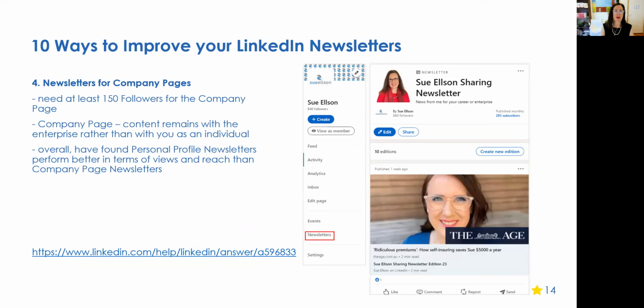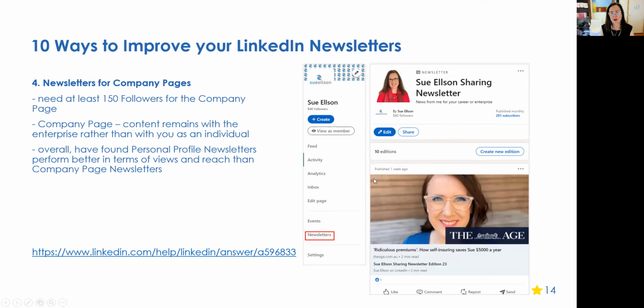Now, newsletters for company pages. These came along a little bit later, and now if you look at your company page, I have a company page in the name of Sue Elson. You'll see on the left menu newsletters, and you can see here I've put out 10 editions because that came a bit later than the personal newsletters. And obviously, once you click on that, you just choose create a new edition. So again, you need to have at least 150 followers.